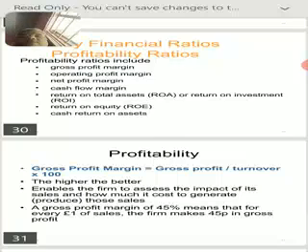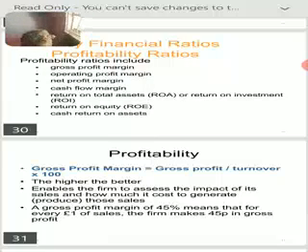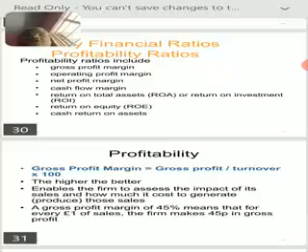Next comes the important profitability ratio. Under this comes gross profit margin or gross profit ratio. How to compute it? That is gross profit divided by sales into 100. The higher the GP, the better the financial position of the company. Similarly, net profit ratio is computed by net profit divided by sales into 100. Also, we have operating profit, which means the fund from operation divided by sales into 100.